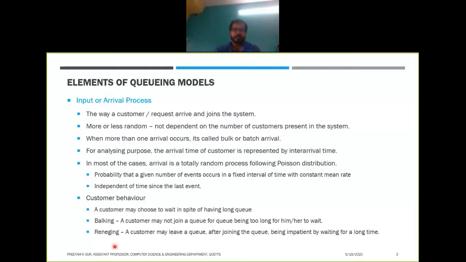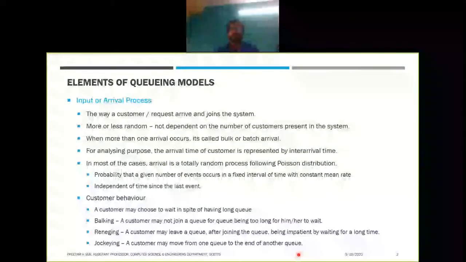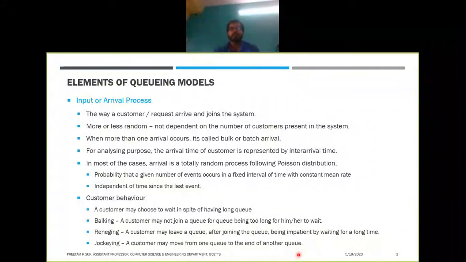And finally we will have jockeying. In jockeying, a customer may move from one queue to the end of another queue. Suppose you are going to purchase a railway ticket, and you find that there are parallel queues which are being served by parallel counters. When you arrive, you generally tend to join the queue which is shorter, right?